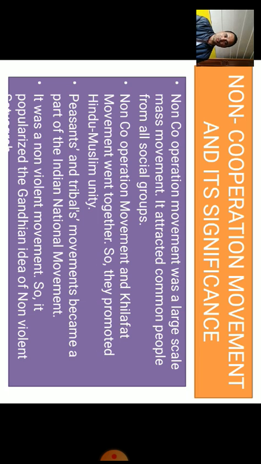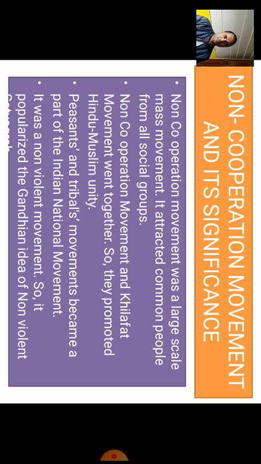1919, which is also called the year of revolution in the context of Indian history, has two important historical happenings: the passing of the Rowlatt Act and the Jallianwala Bagh massacre. In the same year, 1919, the idea of the Khilafat movement was adopted by the Ali brothers, Shaukat Ali and Muhammad Ali.